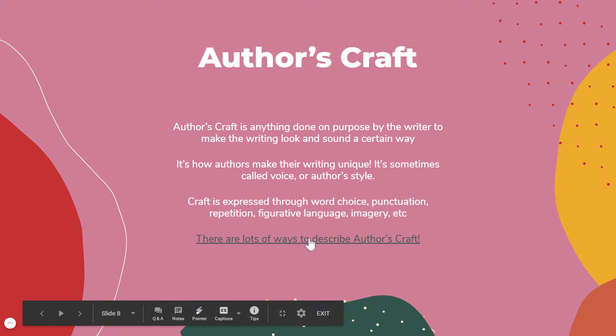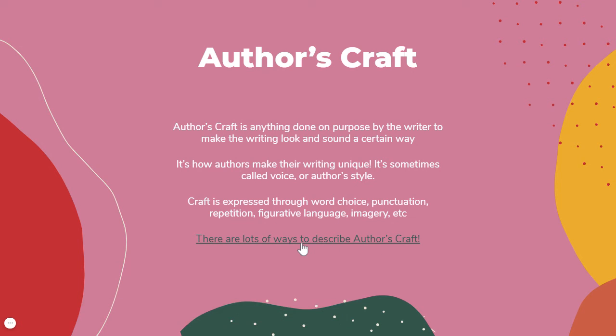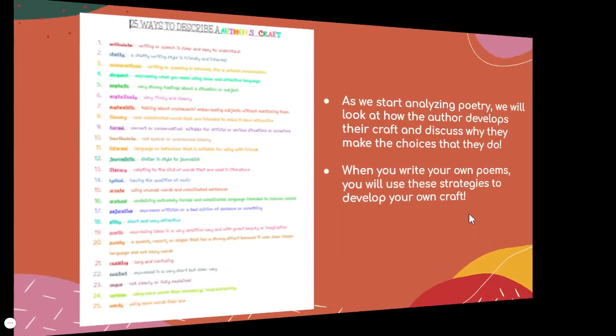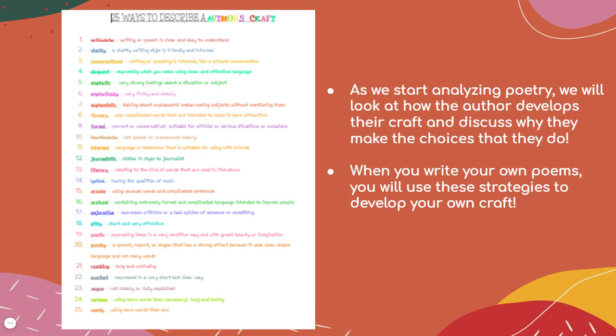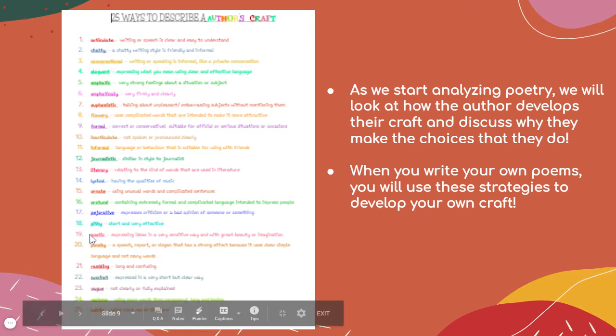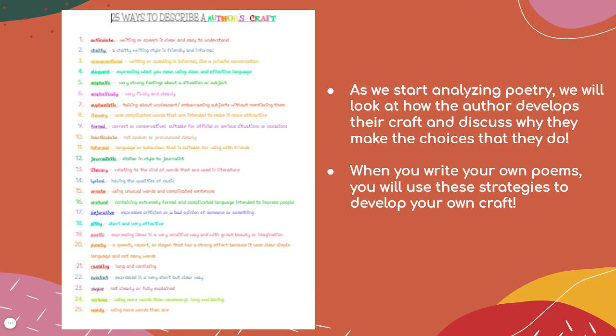And if you click here, we're going to have this on the next slide, but it's a little bit blurry. But when you're looking at this for your notes, you can click on this link right here and look at the different ways to describe author's craft. So like I said, it's a little bit hard to read here. But as we start analyzing poetry, you're going to look at how the author develops their craft and discuss why they make the choices that they do. When you write your own poems, you're going to use these strategies to develop your own craft because you'll be the writer. So you'll be doing things on purpose to impact the readers of your poetry.